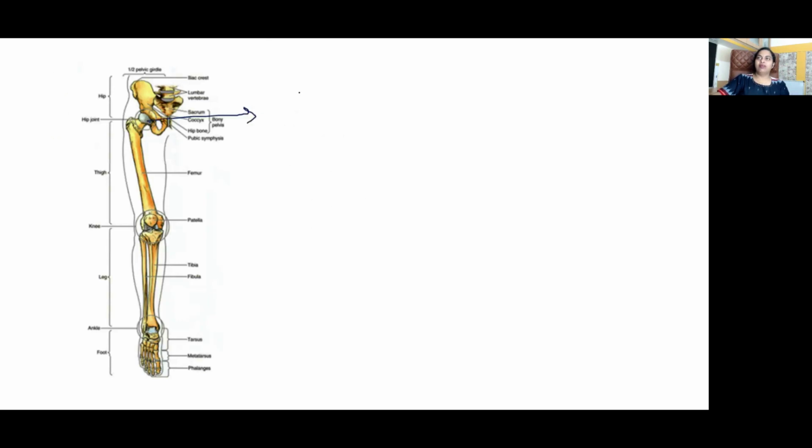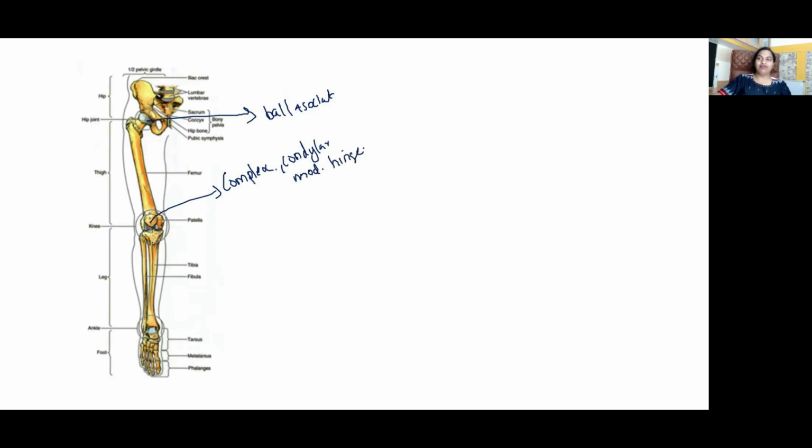Hip joint is an example of ball and socket. Knee joint is between the condyles of femur and tibia. It is a complex synovial joint due to the presence of the menisci, the intra-articular disc, and it is condylar because of the movements taking place, that is flexion, extension, and some amount of rotation. We call it a modified hinge joint.